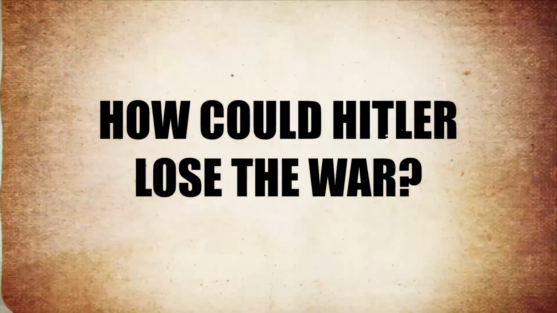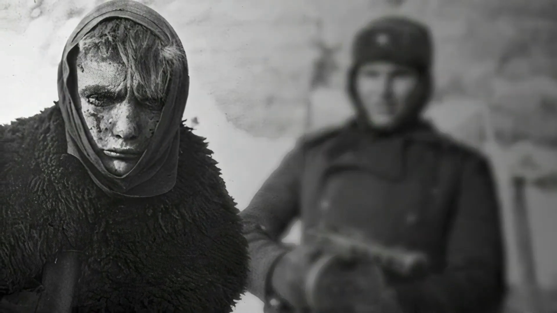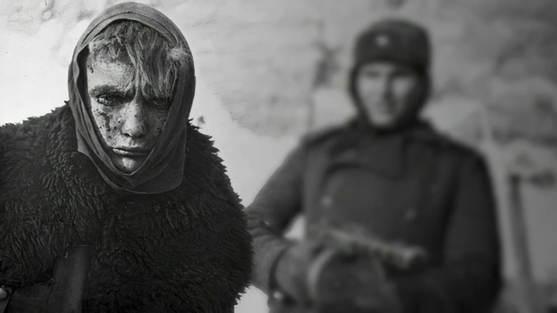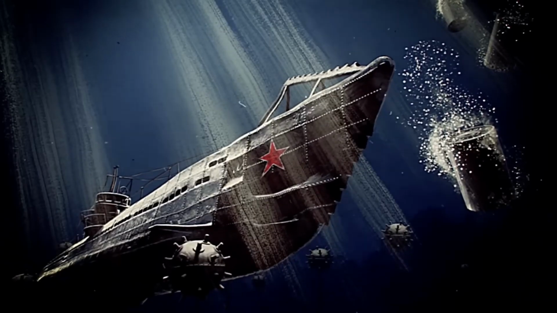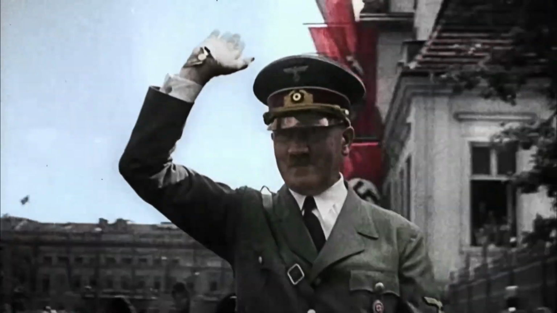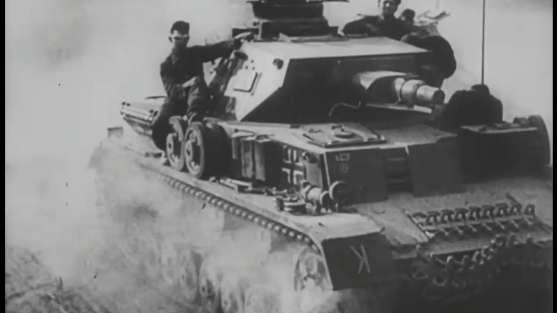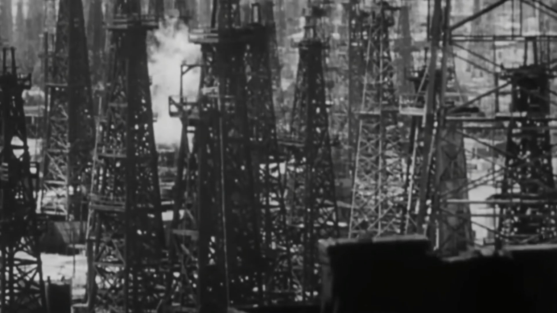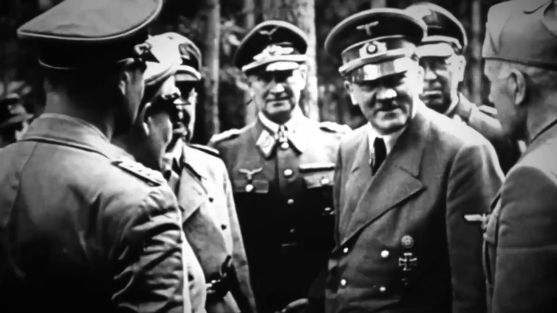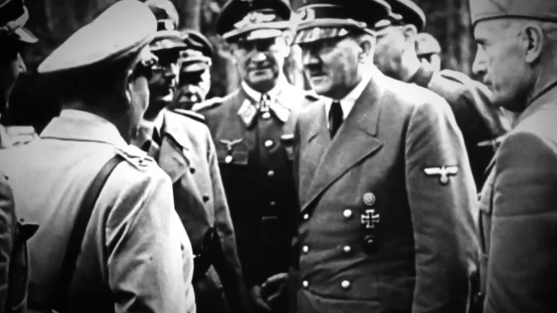How could Hitler lose the war? Several key reasons contributed to Hitler's defeat in World War II. Firstly, there were major strategic miscalculations. The decision to invade the Soviet Union was a colossal mistake. Hitler expected a quick victory, but the conflict on the Eastern Front became a prolonged, devastating war that drained German resources. Additionally, Hitler often interfered in military decisions, leading to poor strategic choices, such as diverting forces from crucial battles and failing to adequately supply his troops.